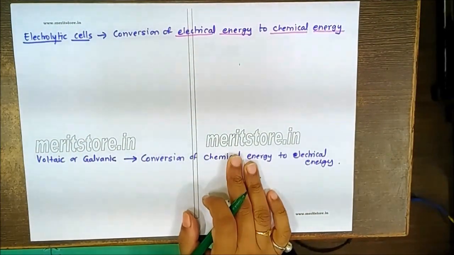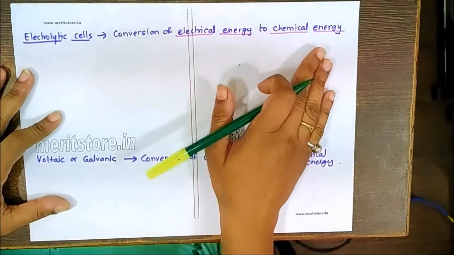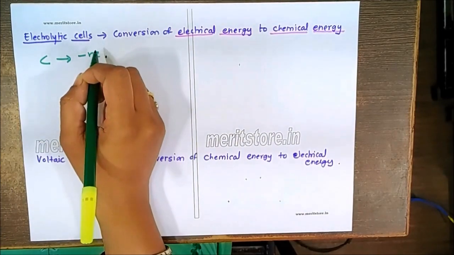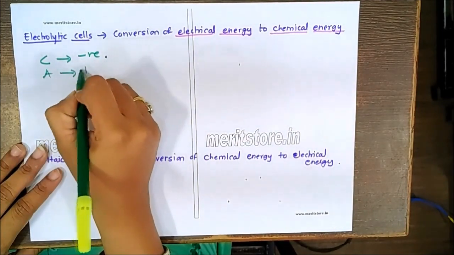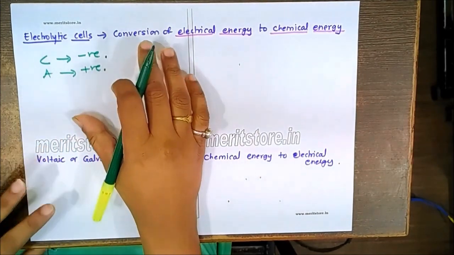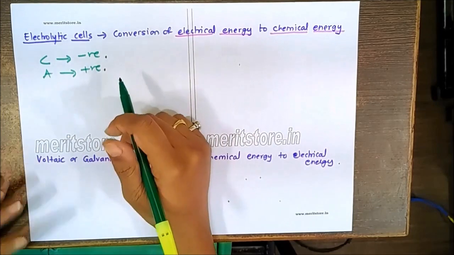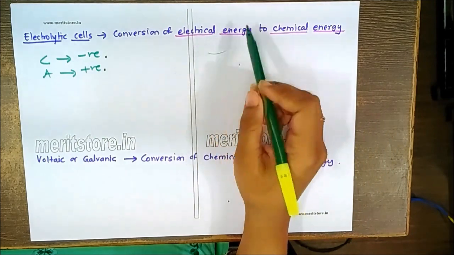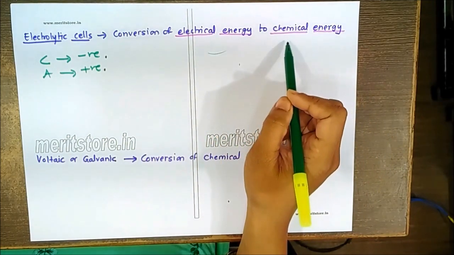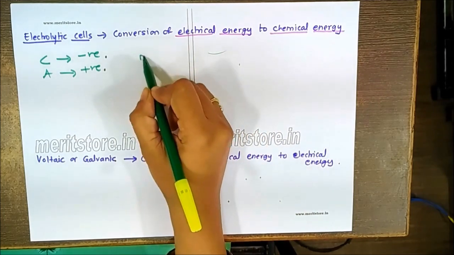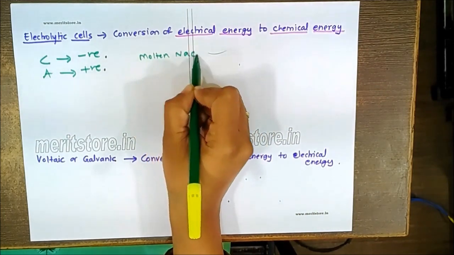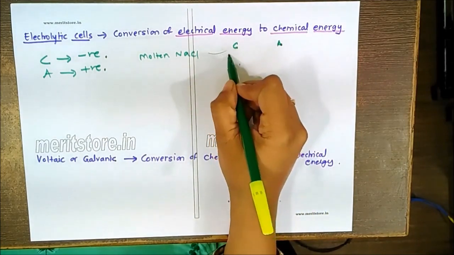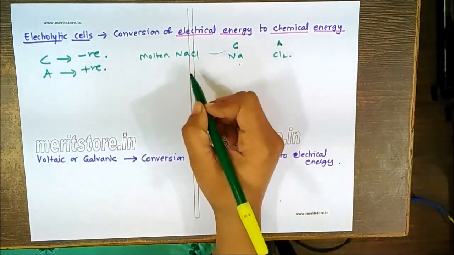Electrolytic cell: the conversion of electrical energy into chemical energy. Remember here the cathode will be negatively charged where reduction will occur, and the anode will be positively charged. Here we use electrical energy, passing some electrical current to allow a non-spontaneous reaction. Some of the products we can remember: if I take molten NaCl, what do I get at the cathode and at the anode? I'll get sodium and chlorine gas respectively.